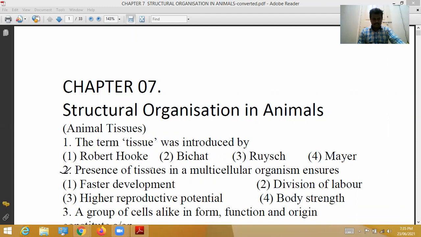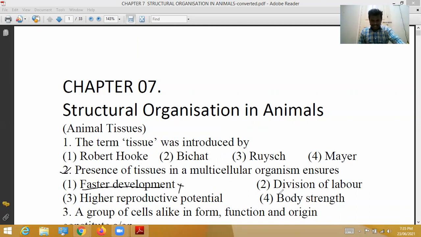Next, second bit. Presence of tissues in multicellular organisms ensures what? Faster development. Due to the presence of tissues in multicellular organisms, faster development is not related to that. So the first option is wrong.